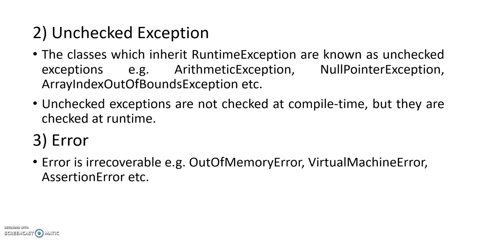Next, unchecked exception. The classes which inherit RuntimeException are known as unchecked exceptions. Example: ArithmeticException, NullPointerException, ArrayIndexOutOfBoundsException, etc. Unchecked exceptions are not checked at compile time, but they are checked at runtime. This is the main difference between checked and unchecked exception. Checked exceptions are checked at compile time, unchecked exceptions are checked at runtime.